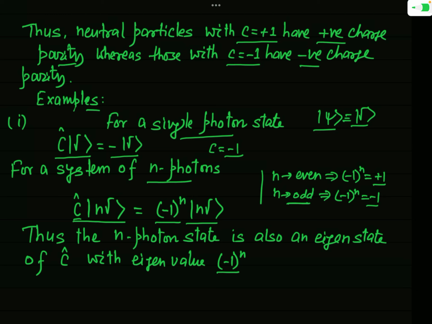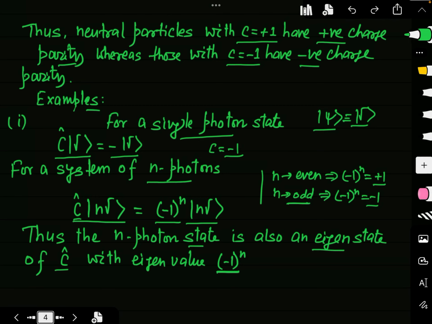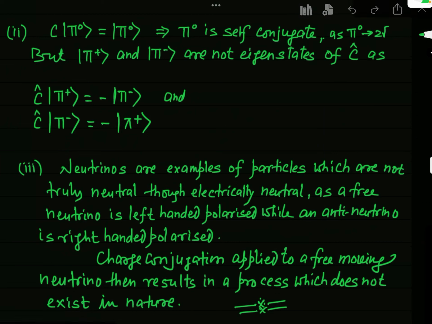But if there is, for example, a system of 2 photons, then in that condition the charge parity will be positive, because 2 is an even number and (-1)^2 will be +1. So I have mentioned here that the n photon state is also an eigenstate of this operator C hat with eigenvalue (-1)^n. Okay, I hope you have understood this fact very well.